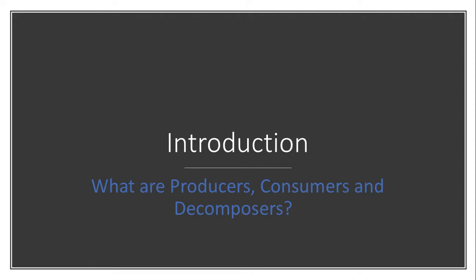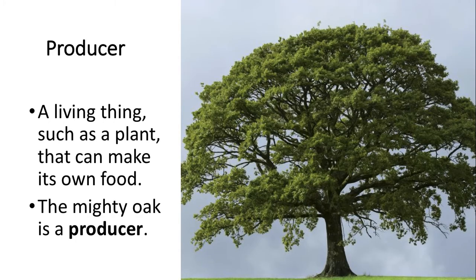Earlier, we learned what an ecosystem is, and that an ecosystem has a community, populations, and habitats. In this presentation, we will learn about the populations and what each population eats. Living organisms can be classified as either a producer, a consumer, or a decomposer.